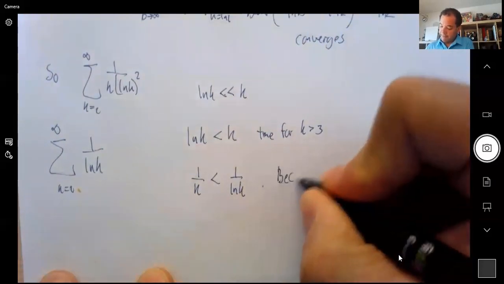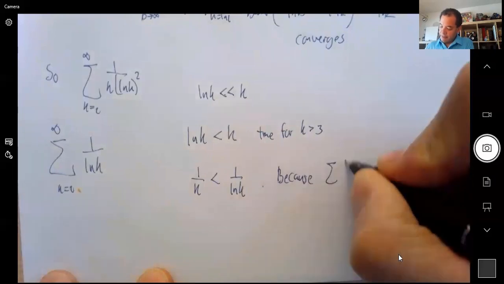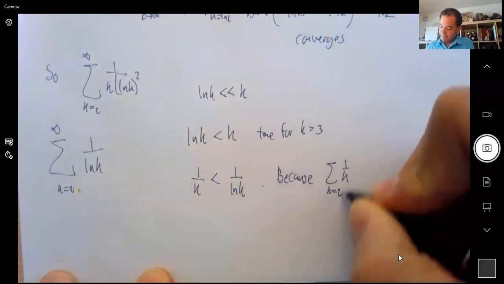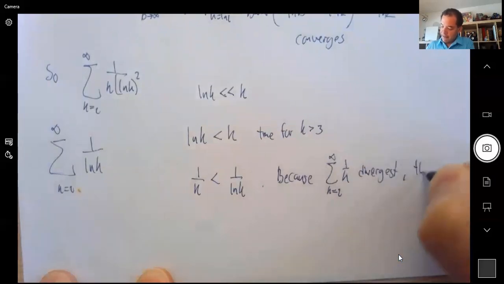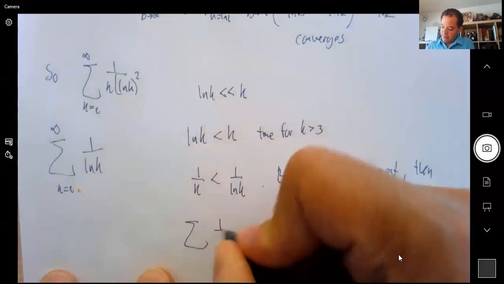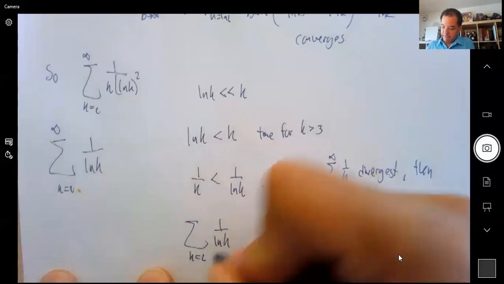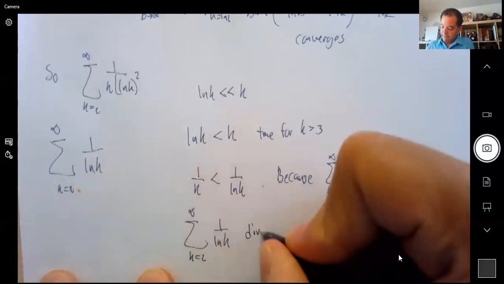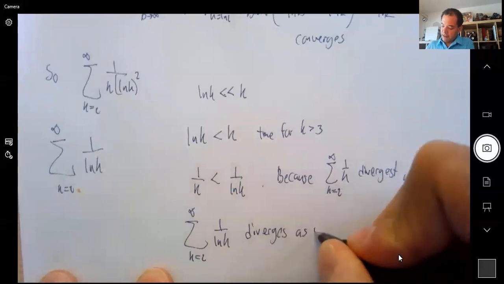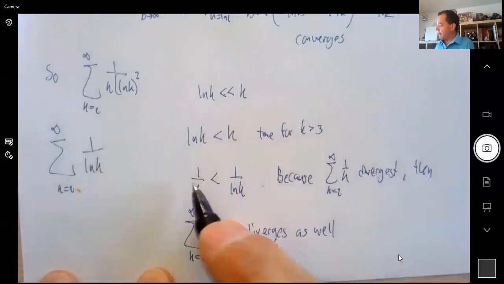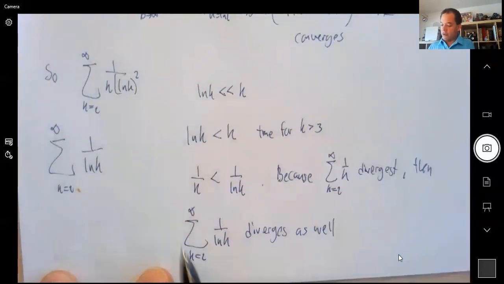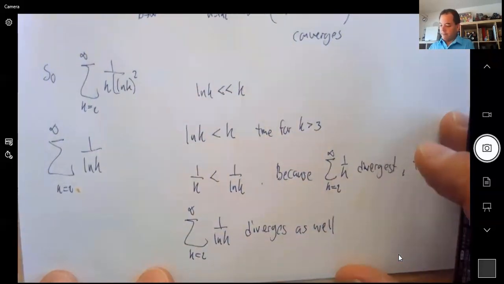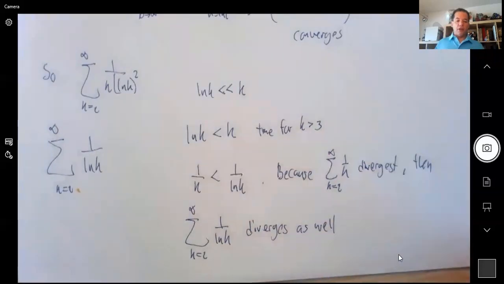So because 1 over k diverges, then this one diverges too. Why? Because it's bigger than a divergent one. It's bigger than something that goes to infinity, therefore it should go to infinity as well. So that's direct comparison.